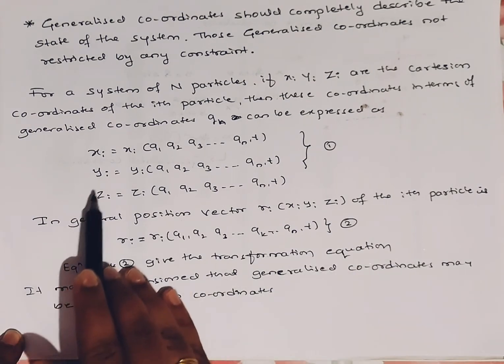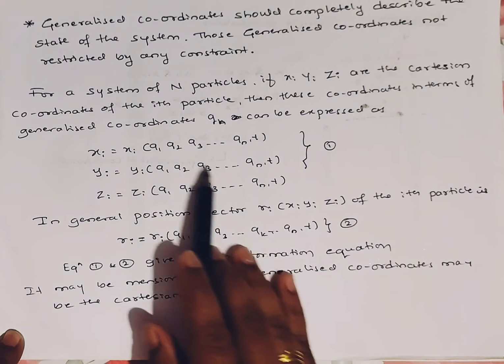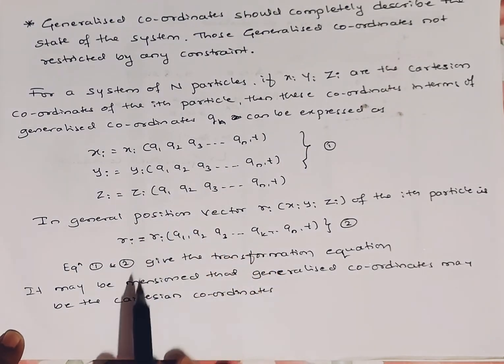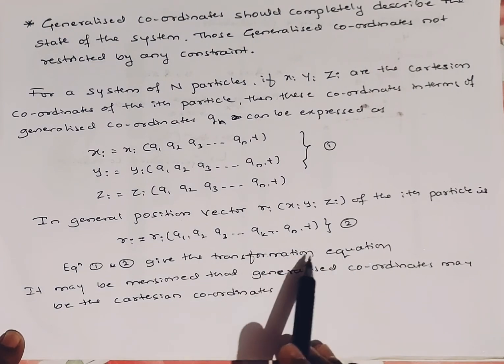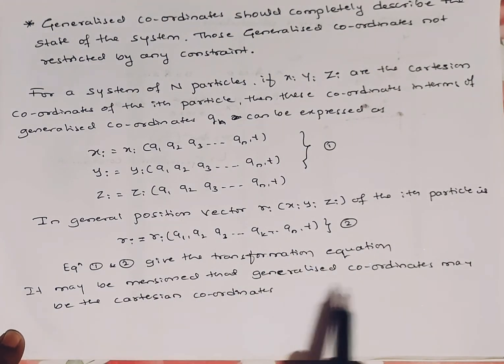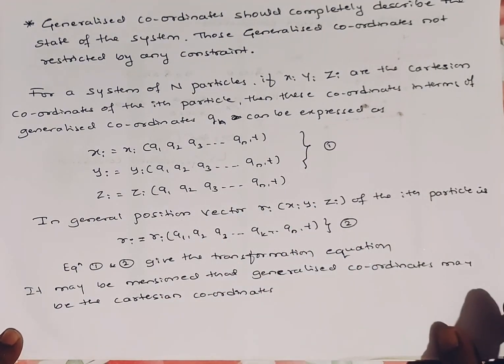These are the conventional coordinates, and these are the transformed, generalized coordinates. So we call equations 1 and 2 the transformation equations. It may be mentioned that generalized coordinates may be the Cartesian coordinates.